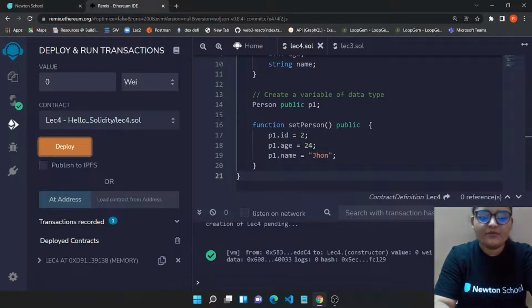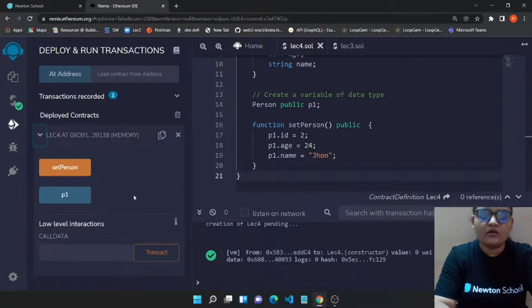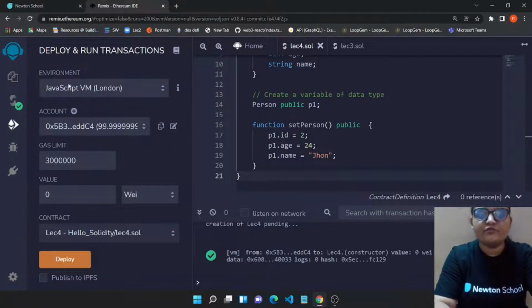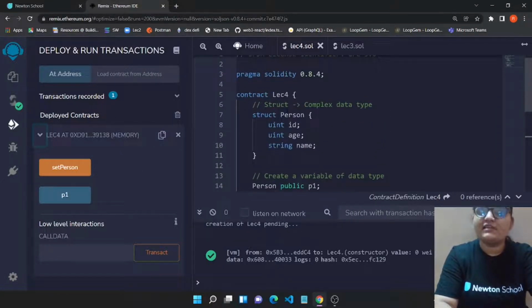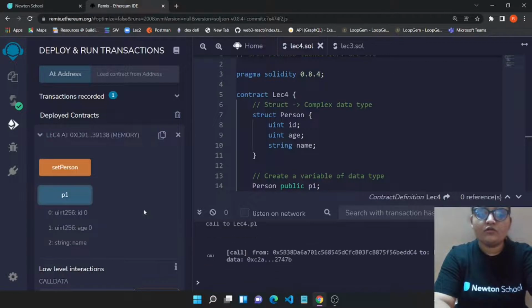Now this will help you to deploy your contract on a JavaScript virtual machine, and this has two things. One is set person, and the second one is p1. So p1 is basically the variable of person type, and person is basically a struct which we have created because it's a complex data type. Now, if I go to p1, it will give me id 0, age 0, and name is blank.